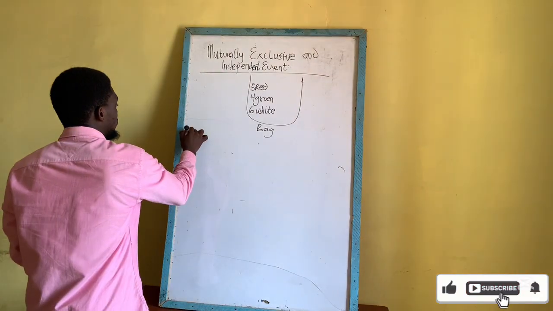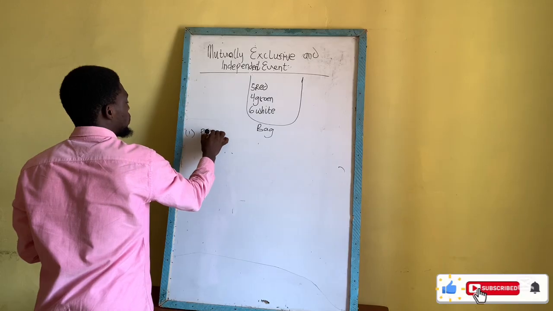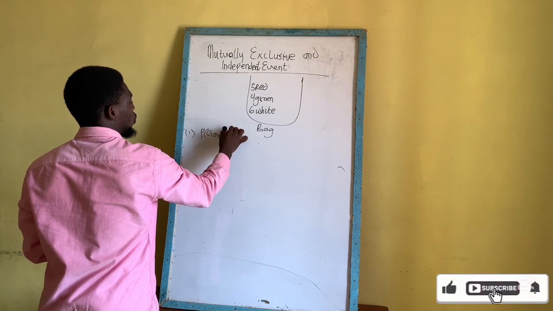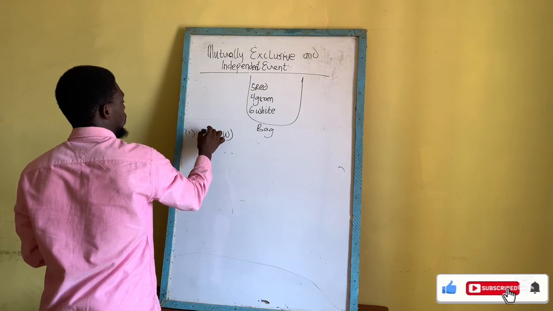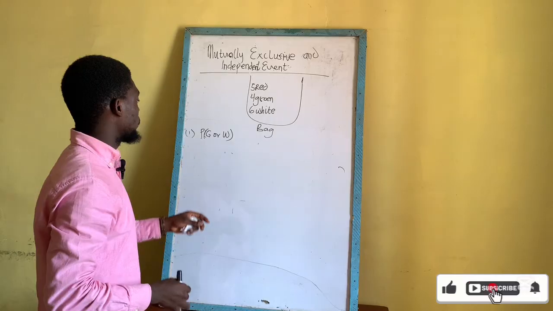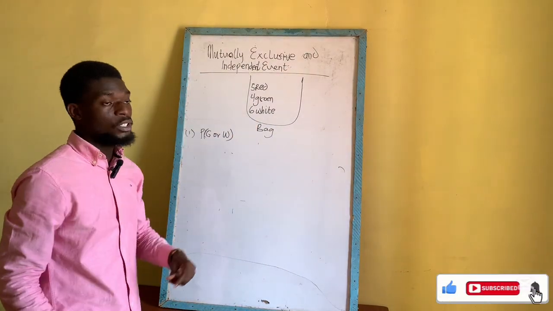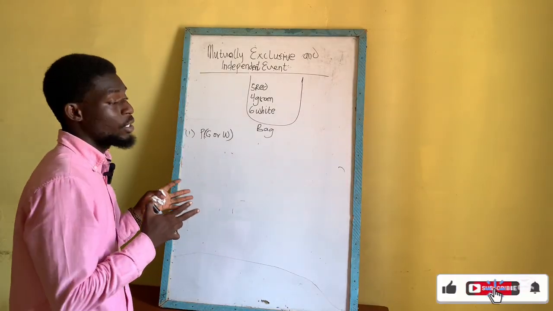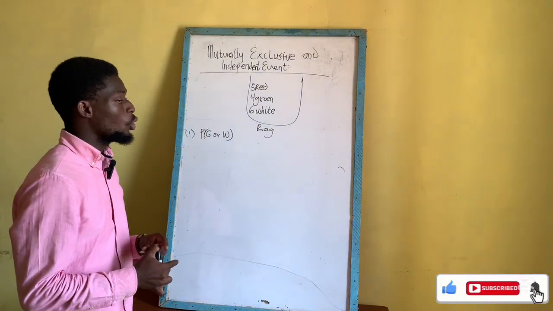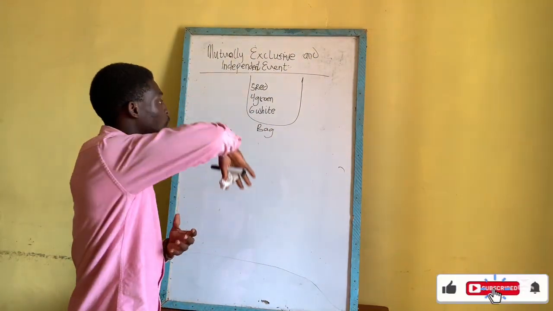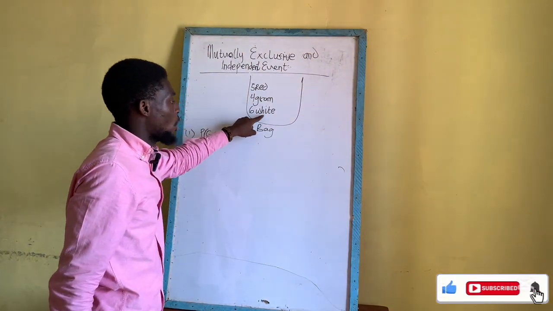So the first one says: what is the probability that you pick a green ball or a white ball? The green here represents the green ball while the white represents the white ball. Before you solve this question, this is a typical mutually exclusive event. So if you want to know the probability that when you put your hand in this bag, you pick either a green ball or a white ball.